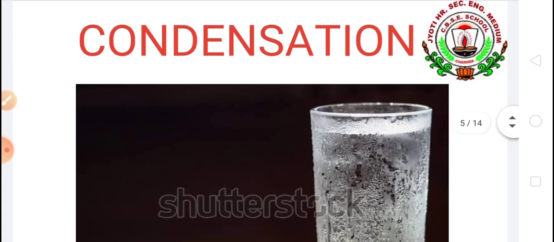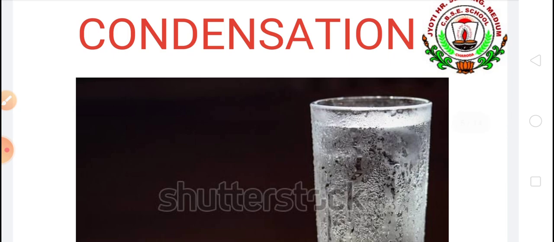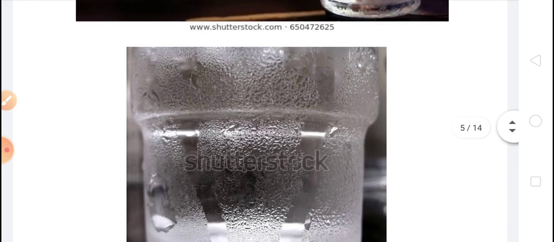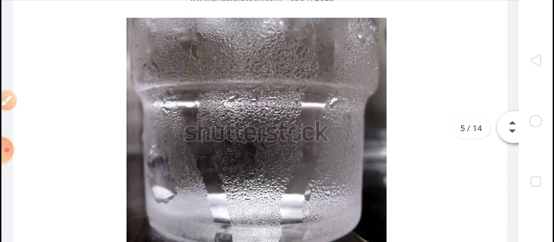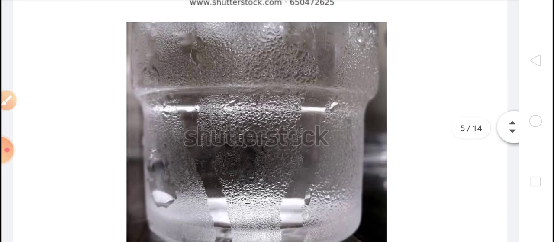Okay, come to the next point, condensation. When vapor is allowed to cool down, the molecular energy and movement of the molecules reduce. All the molecules start coming closer to each other. Resultantly, the intermolecular force of attraction increases.